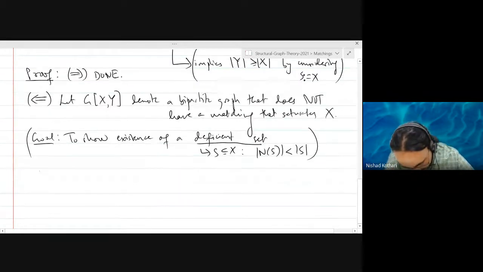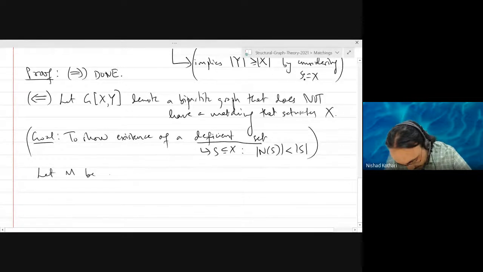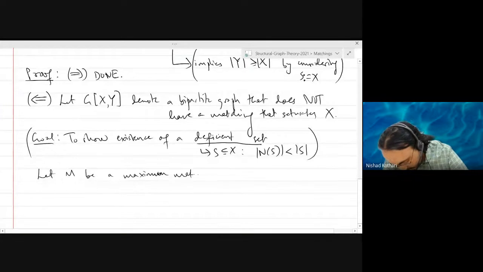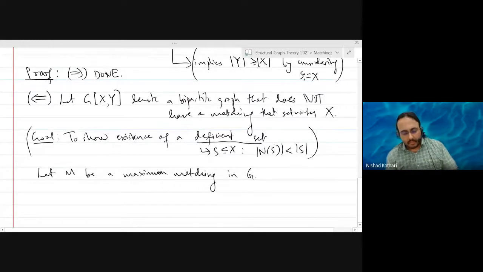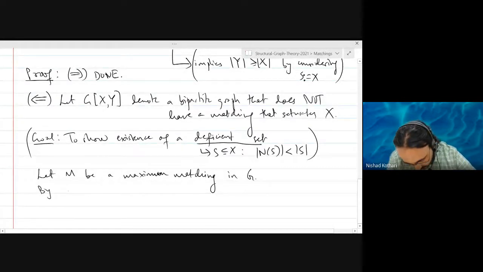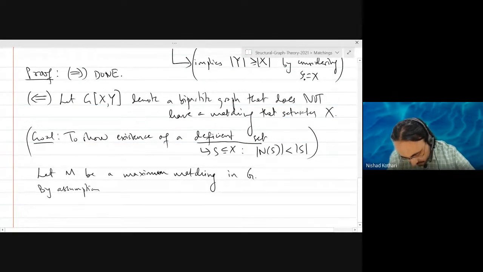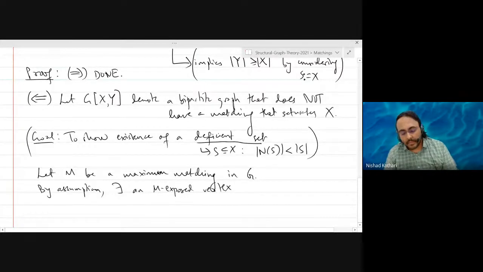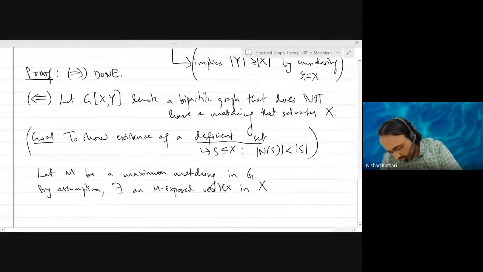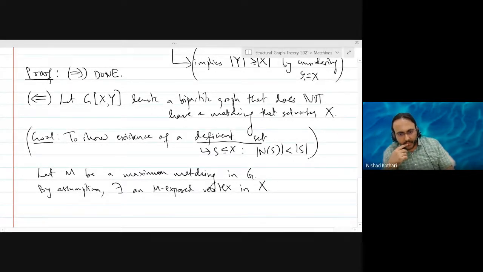So let M be a maximum matching in G. By assumption there exists an M-exposed vertex in the set X. Otherwise, it would saturate X, and that is a contradiction.